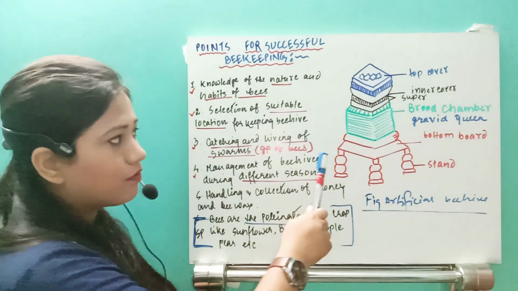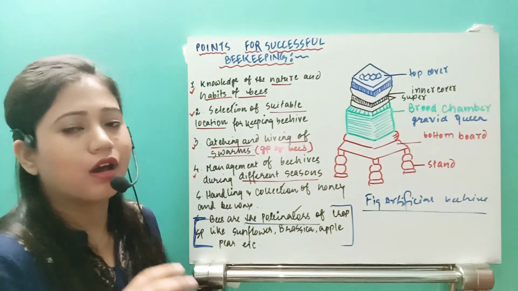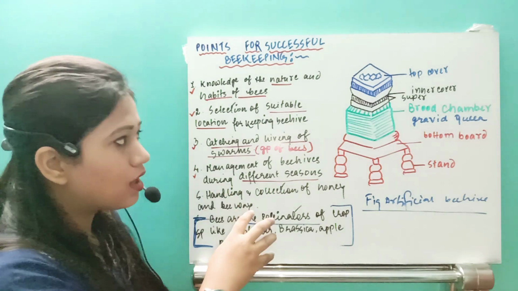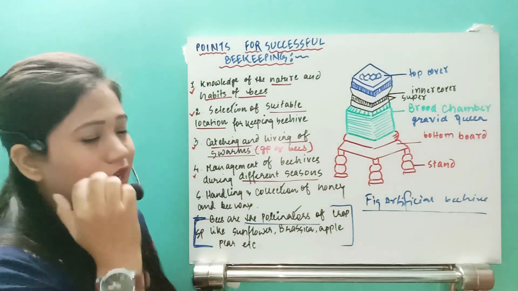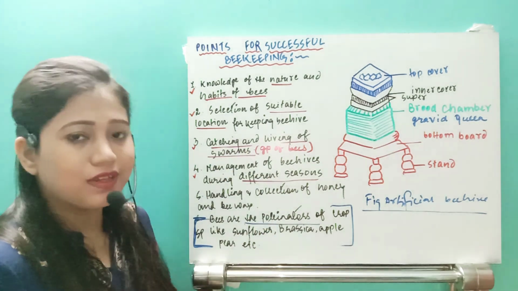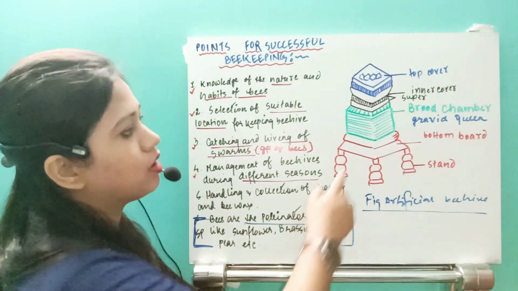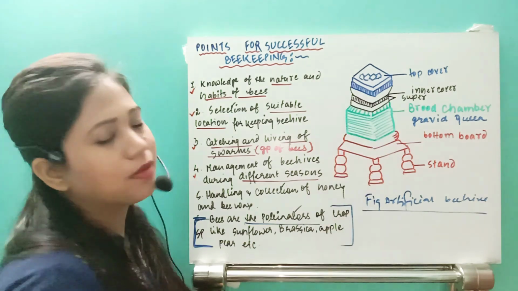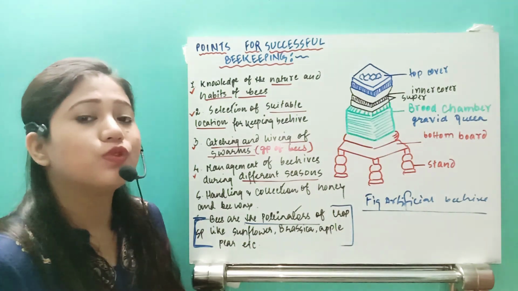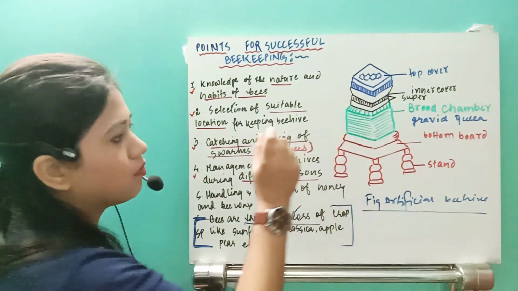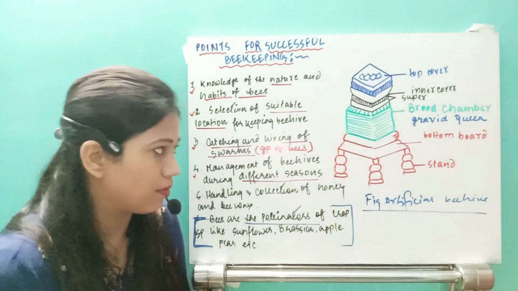So in the top cover and in the inner cover, the worker bees are there. They will collect the honey. They will store the honey in that inner cover and the top cover. They are going to live there in that area, as well as in the brood chamber. You can see this is the green colored brood chamber where the queen is going to lay the eggs, and the eggs are going to be stored in a different small hexagonal chamber.